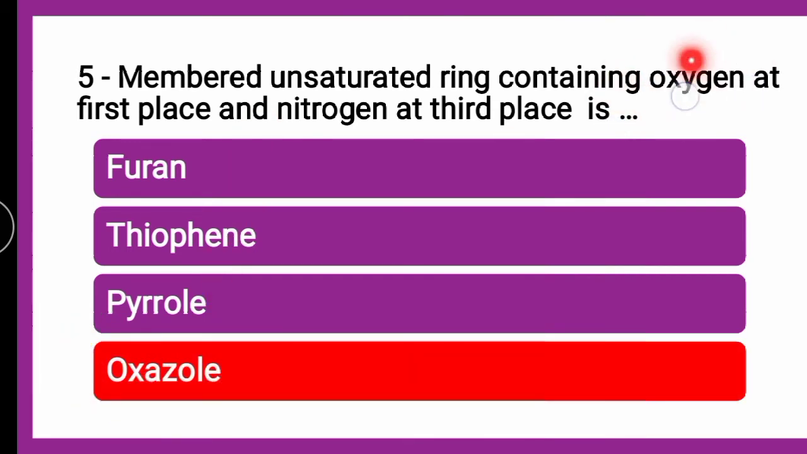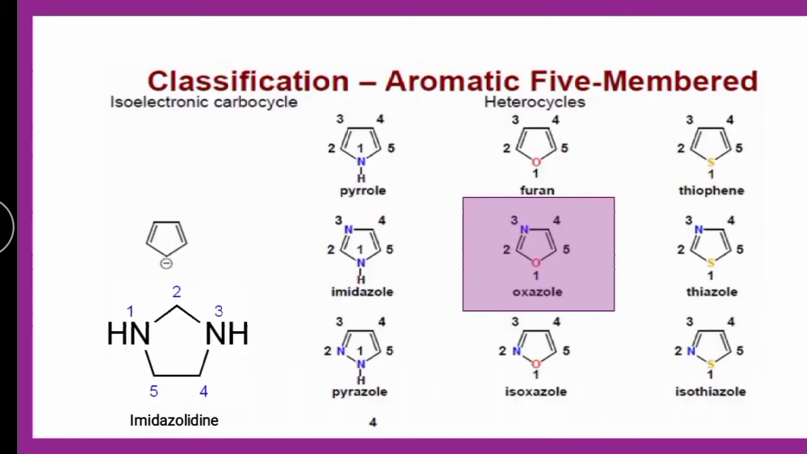Oxa is for oxygen, aza is for nitrogen. So five-membered unsaturated ring containing oxygen at first place and nitrogen at third place is oxazole. But how do you know it is a five-membered unsaturated ring? When there is a suffix ole, it is always a five-membered unsaturated ring. So everything is there in the name. Ole is five-membered unsaturated, oxa is oxygen, aza is nitrogen, and the positions are first and third, and it comes under the series of oxygen containing heteroatoms.